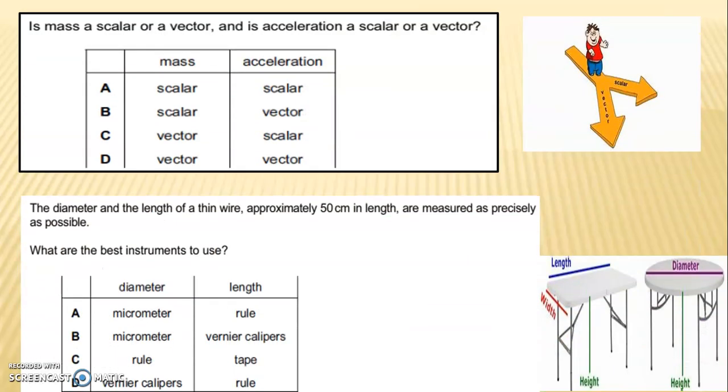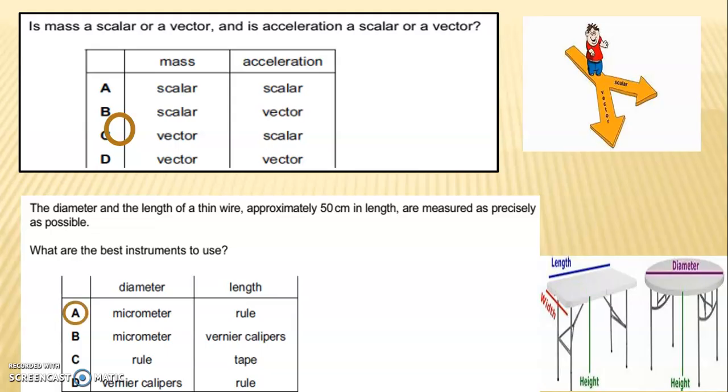The next question is, is mass a scalar or vector, and is acceleration a scalar or a vector? Here are the options. A is scalar and scalar, B scalar and vector, C vector and scalar, D vector and vector. The answer is C, that is vector and scalar quantities. Here is an image for the scalar and vector quantities.